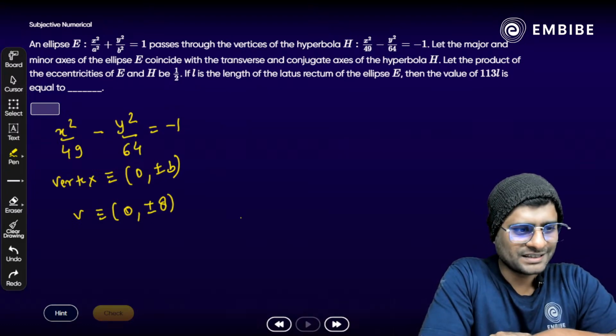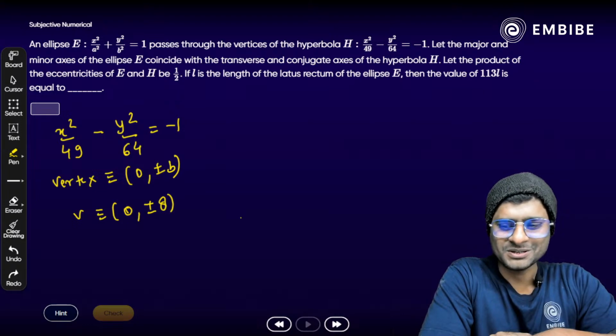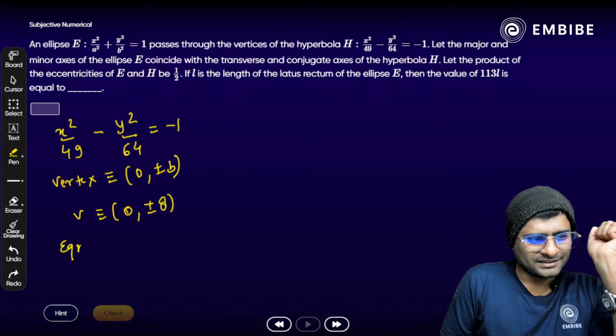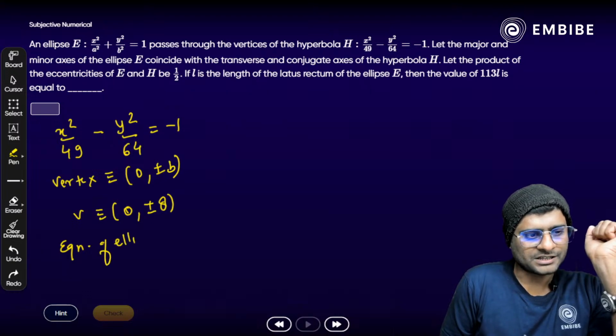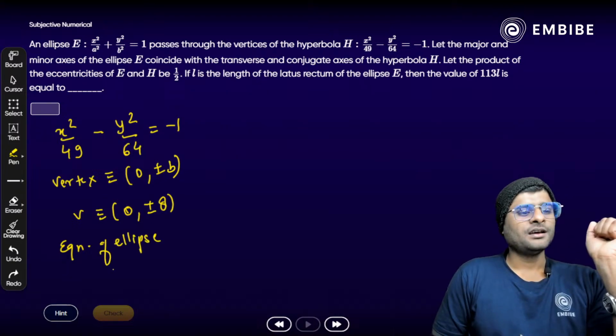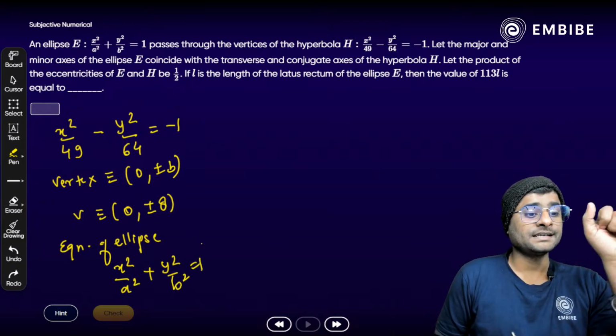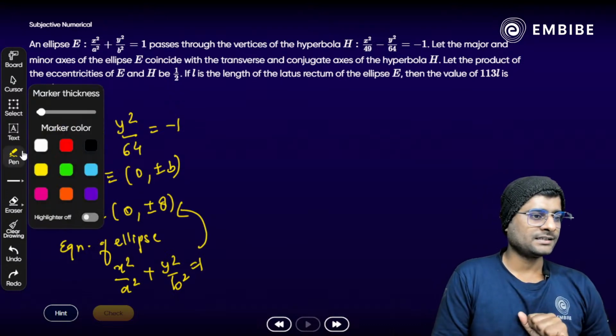The same point, the same vertex here. It passes through (0, ±8). If we know the equation of the ellipse, that is x square by a square plus y square by b square is equal to 1. Now, since it passes through (0, ±8), then what will be the answer?